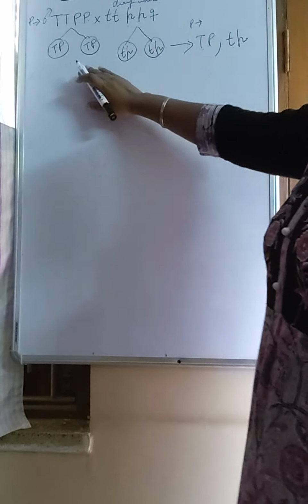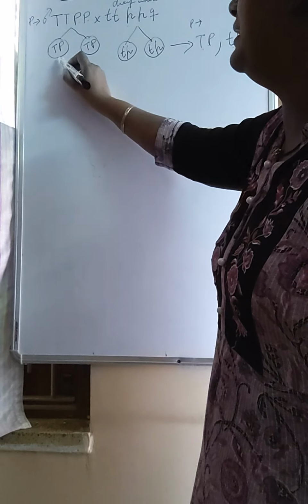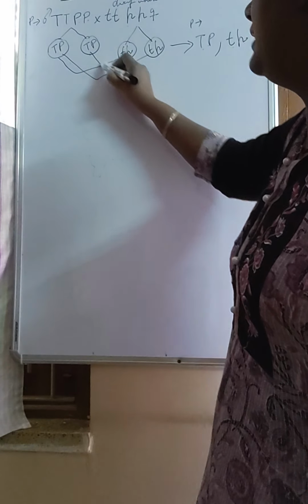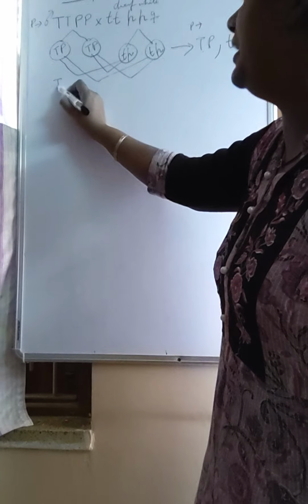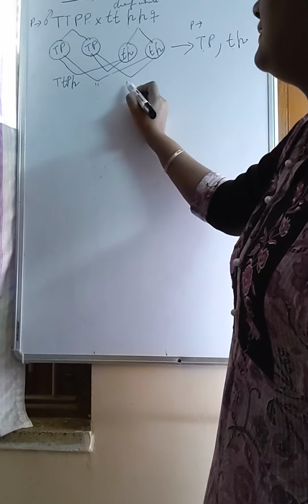Now what happens? As in monohybrid cross, these gametes will also combine randomly. This one with this one, or this one with this one. So in every case we are going to get capital T, small t, capital P, small p. All cases will get the same.